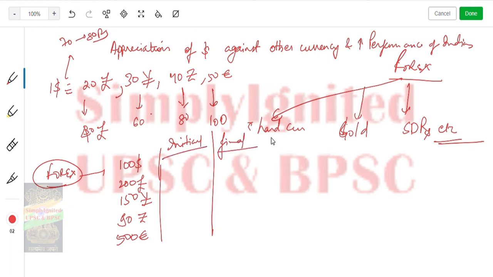Just multiply, all in rupees. 7,000, then 20 into 200 for 4,000 rupees, then 30 into 150, 4,500, then 40 into 90, 3,600, and 5 times 500 is 2,500. So this was the net valuation. Now what will be the final valuation? It has become 80, so 8,000, and so on for the rest.